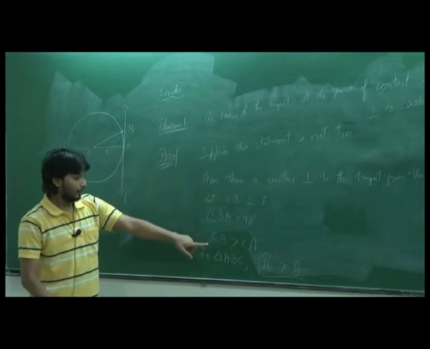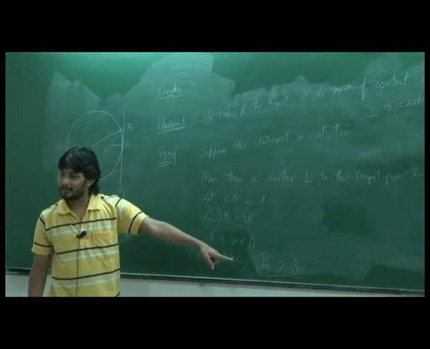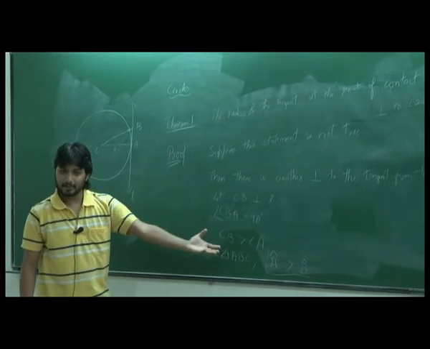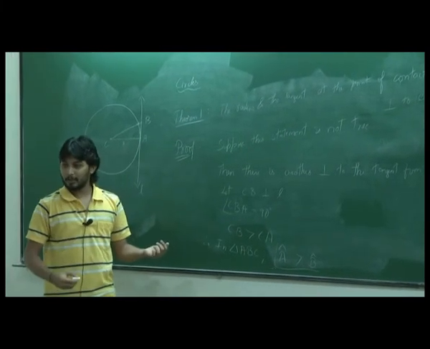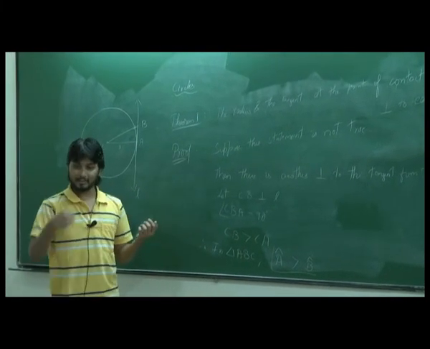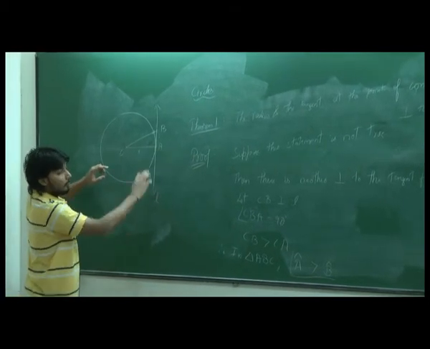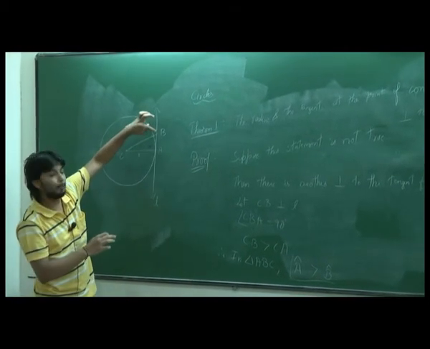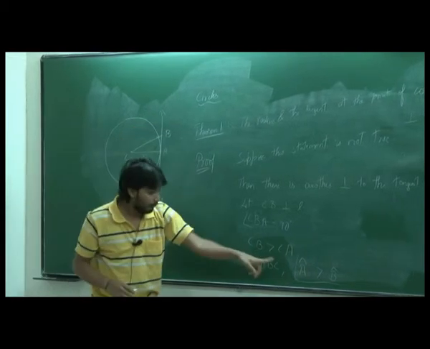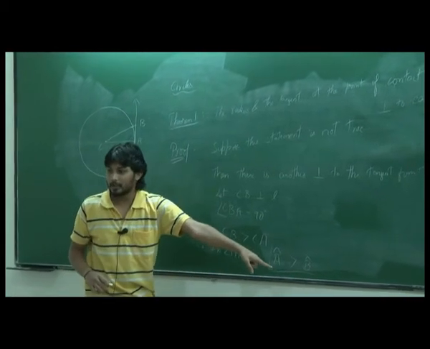See, we proved that CB is greater than CA, right? If CB is greater than CA, the angle opposite to CB is greater than the angle opposite to CA. What is the angle opposite to CB? It's A. What is the angle opposite to CA? It's B, right? So because of this, A should be greater than B.